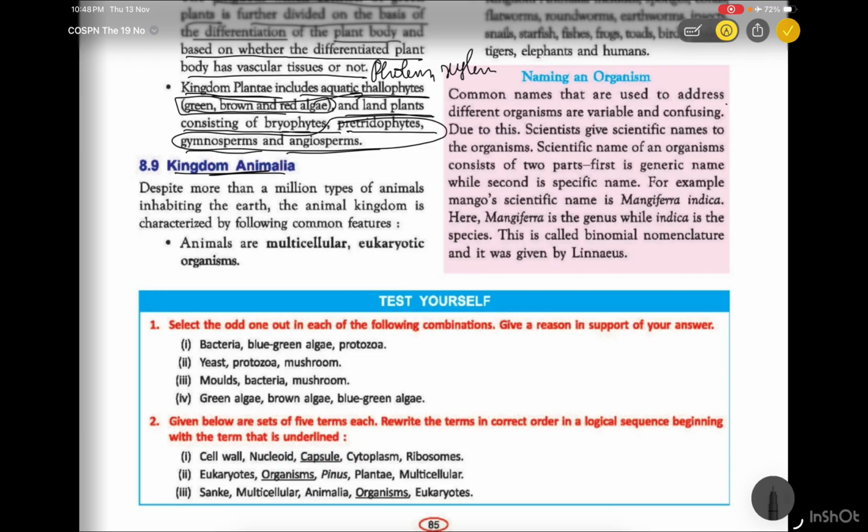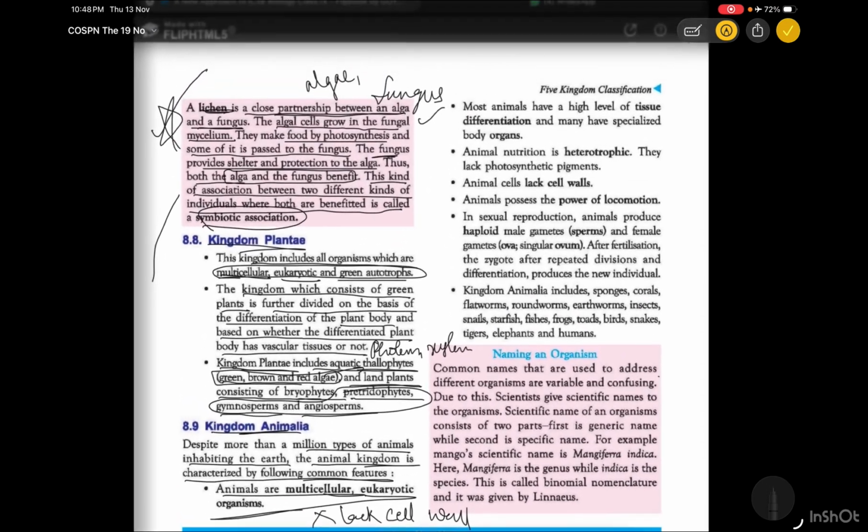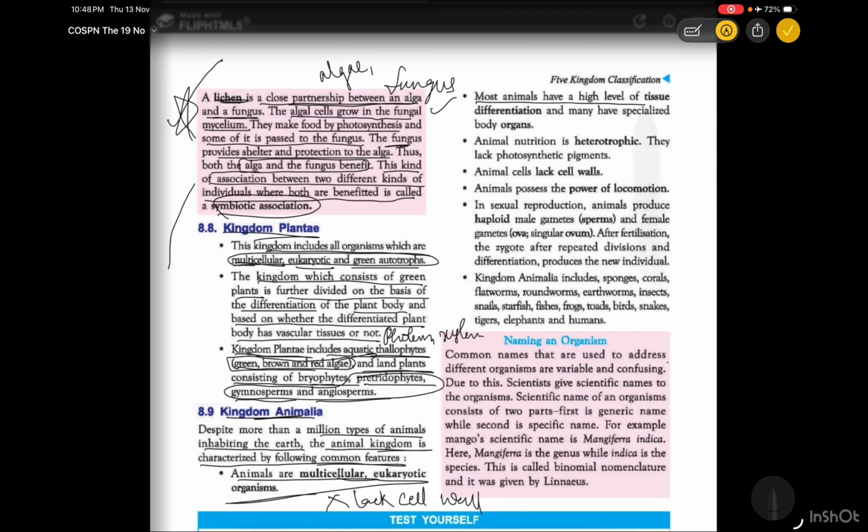Kingdom Animalia. Despite more than a million types of animals inhabiting the earth, the animal kingdom is characterized by the following common features. Animals are multicellular eukaryotic organisms, but they lack a cell wall. Point to be noticed. Most of the animals have a high level of tissue differentiation and many have specialized body organs. For example, humans and animals are very well organized and every part of the body is specially made for its purpose.